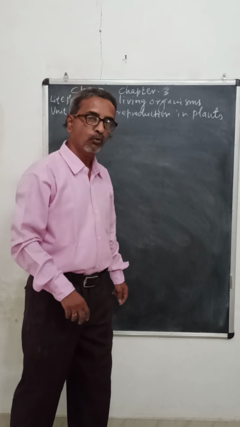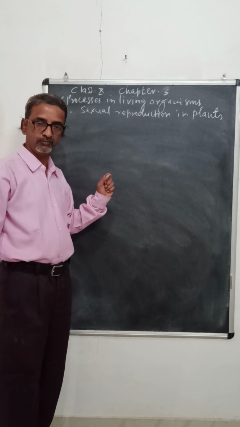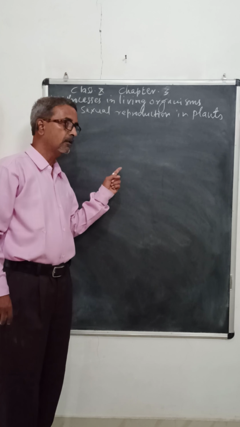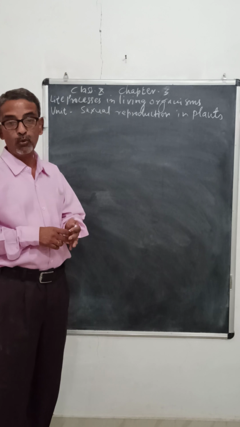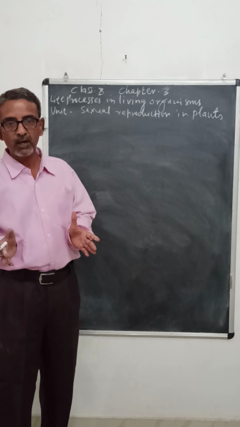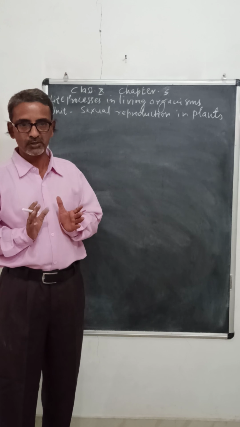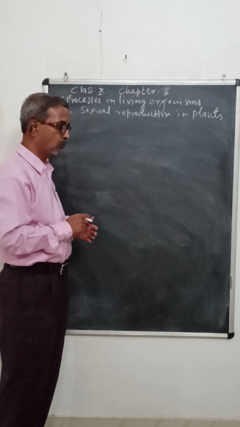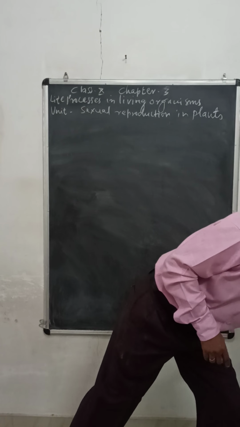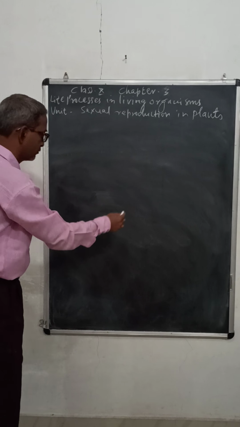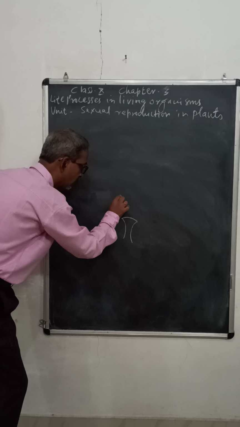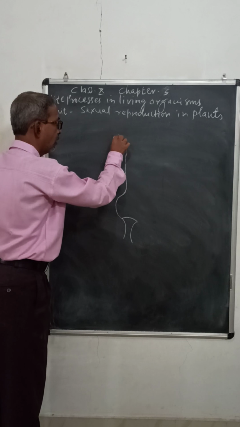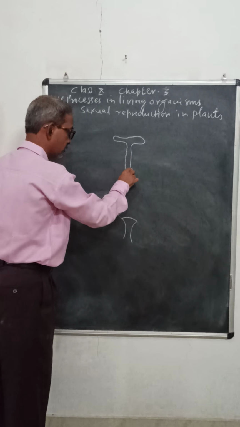So we shall see the structure of flower. As the flower is the organ which takes part in sexual reproduction, we must know what a flower is, which are the parts of the flower, and how they take part in reproduction. So for the structure of flower, we shall see the VS of flower, vertical section of flower.